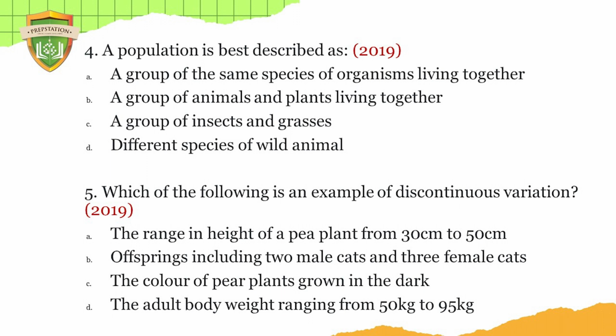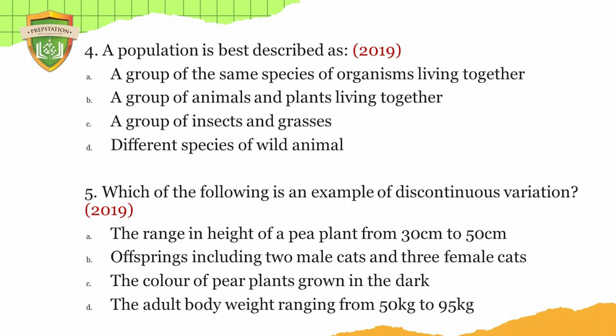If you remember, what did I call discontinuous variation for you? Pay attention, please. I told you that it does not have what? Intermediate. That means there is no in between. Come back to this question. Range in height of a pea plant from 30 to 50, there is a range. Then offspring, including 2 male cats and 3 female cats.